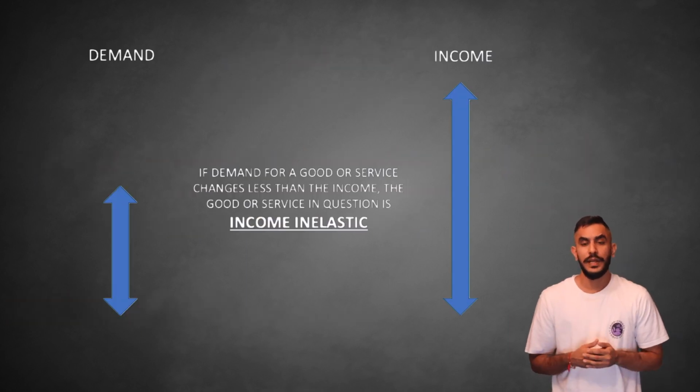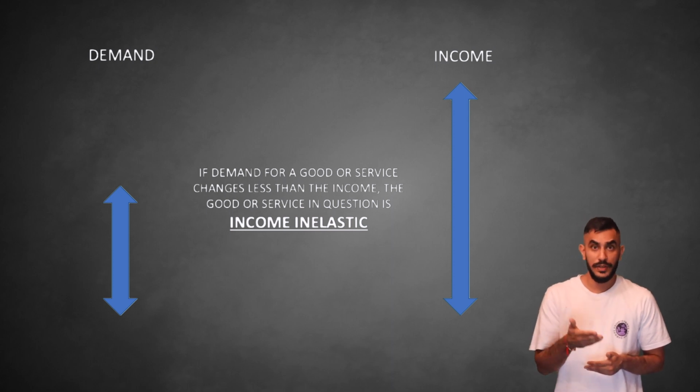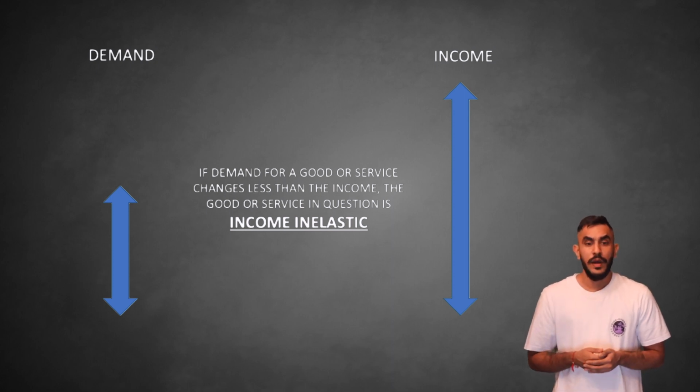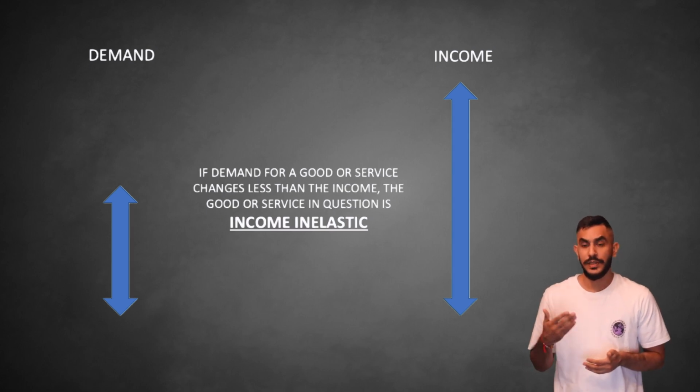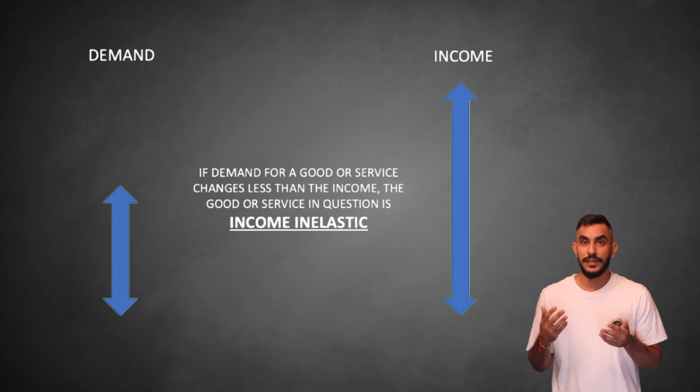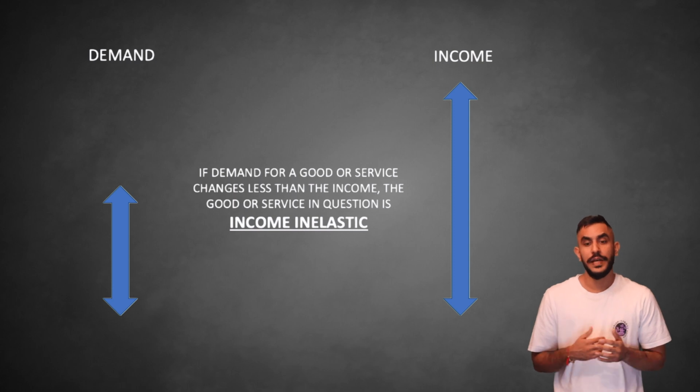Normal goods can be classified as either weak or strong. In the case of weak normal goods, demand will change by less than the consumer's income. When the demand for a good changes by less than a consumer's income, the good is considered to be income inelastic. Let's look at an example of a calculation of the income elasticity of demand for a weak normal good.